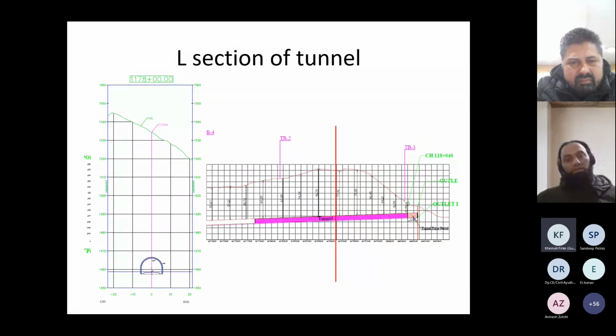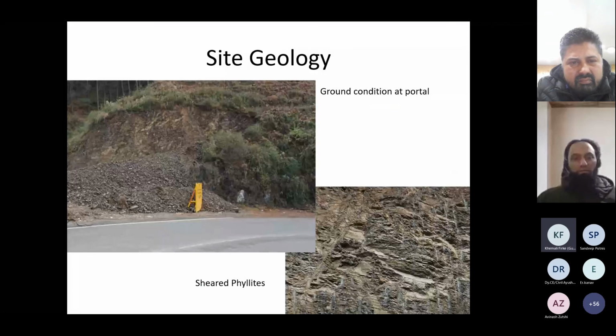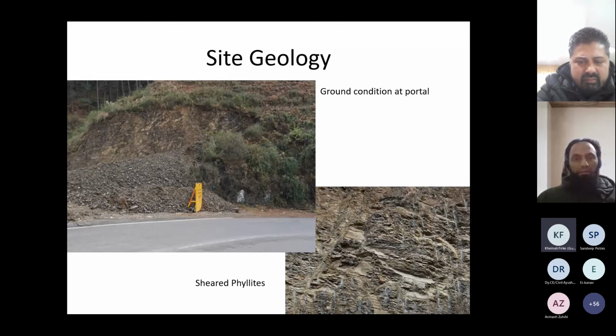This is the site geology. You can see that the rock mass was very highly weathered sheared phyllites or shales. And this is the portal condition. So the site is very, very vulnerable, as we all know that Lesser Himalaya is very treacherous in terms of slides and collapses. So this was the same, no different, and we have very, very weak ground conditions. In dry state, it looks very stiff and very competent, but in rainy seasons or with saturation, it becomes very notorious. It slides on its own like this. So this was the condition.